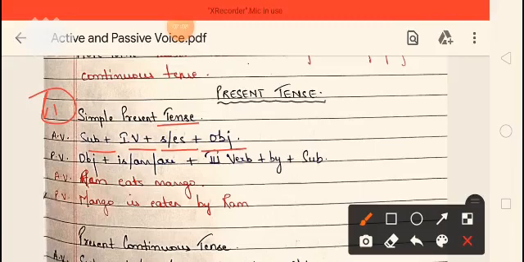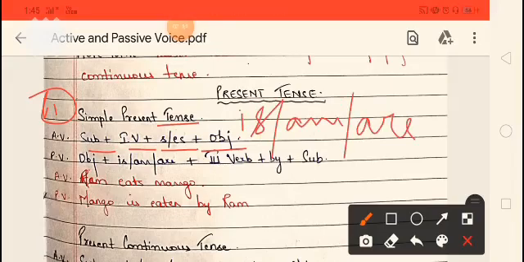So this is the active voice structure. Now when we convert it to passive voice, the object goes in the place of the subject, plus the helping verb of simple present tense, which is am, is, are. If the object is singular, then we will use is. If the object is plural, then we will use are. So is, am, are plus, again, the third form of the verb plus by plus subject. Same rules that I have told you earlier.